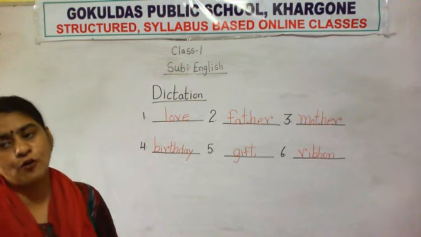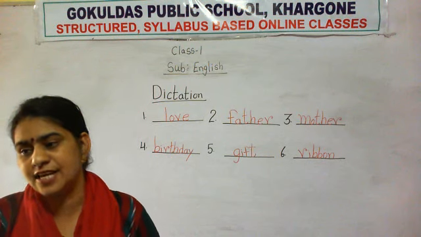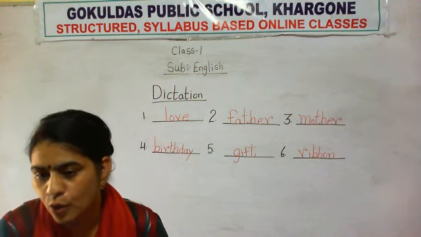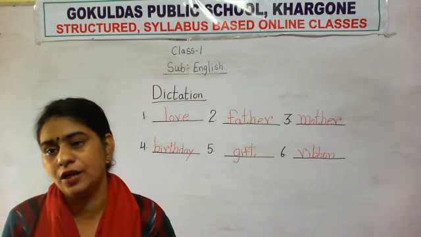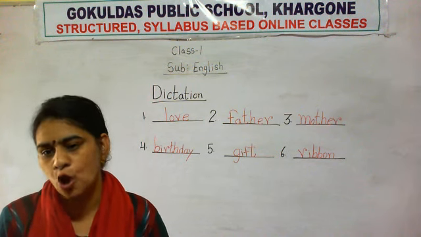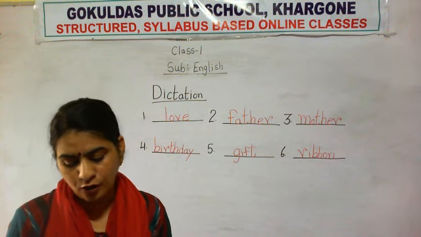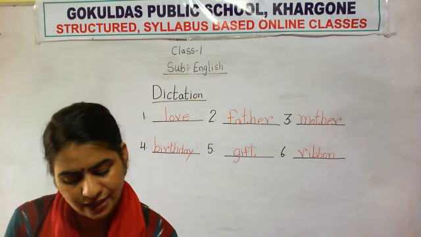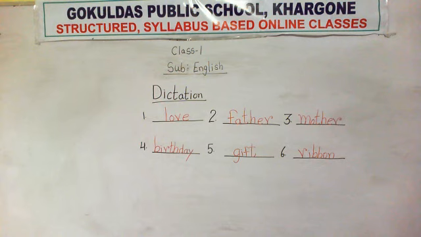And after that, what homework did I give you? That you have to write some sentences. Five sentences you can write in your notebook, and according to the rules, the sentence should start with a capital letter and it should stop with a full stop. So this is the work you have to do in your notebook today. Okay, now in our next lecture we will start the next chapter.